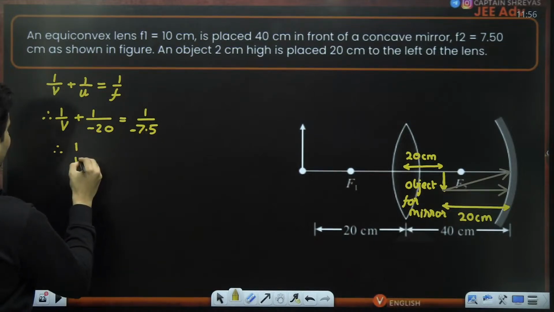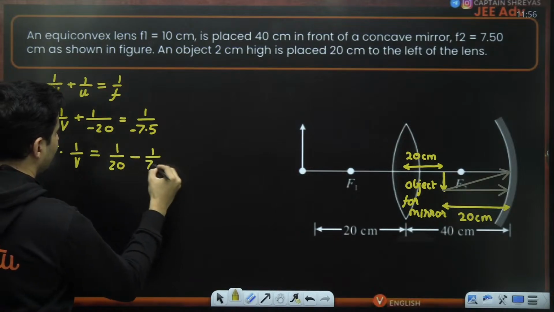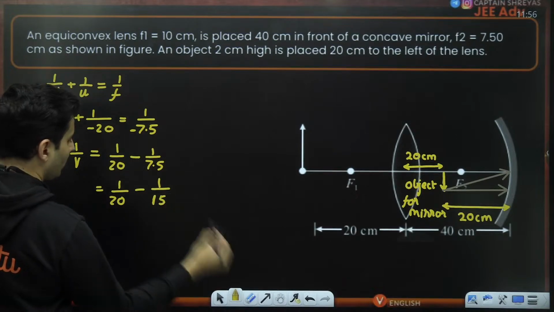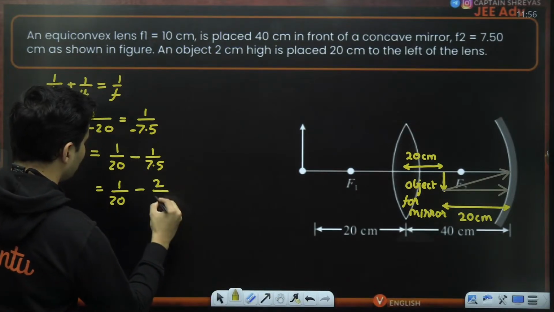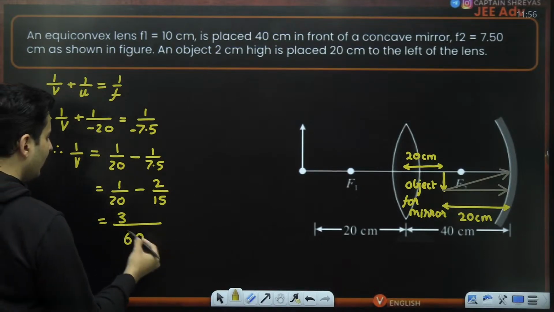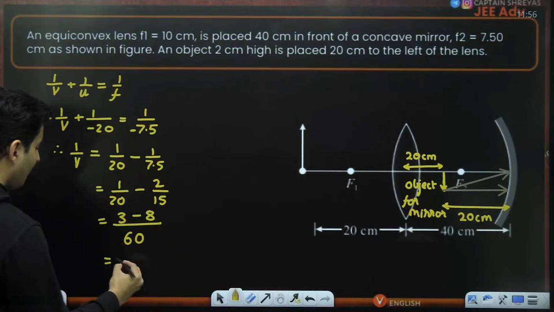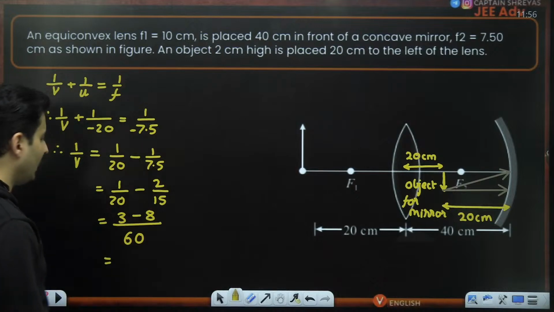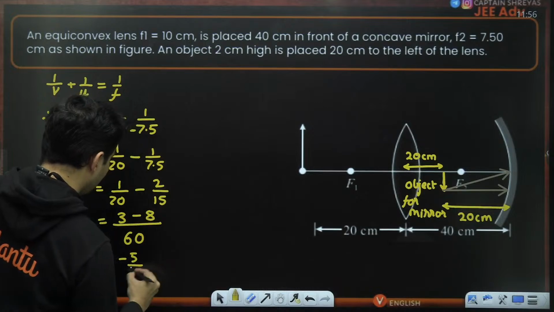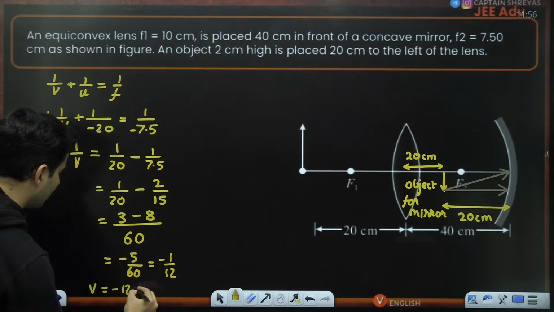Okay. So basically this will be 1 by V is equal to 1 by 20 minus 1 by 7.5. So this will be 1 by 20 minus 15 by 2. So 7.5 is basically 15 by 2. So I can put over here. Yeah, now it makes sense. So this will be basically 60. So this will be basically 3. And this will be nothing but 8. Yes, everybody with me on this? So this will be 5 minus 5. So this will be minus 5 by 60, which is basically minus 1 by 12. So the image distance will be minus 12 centimeters.